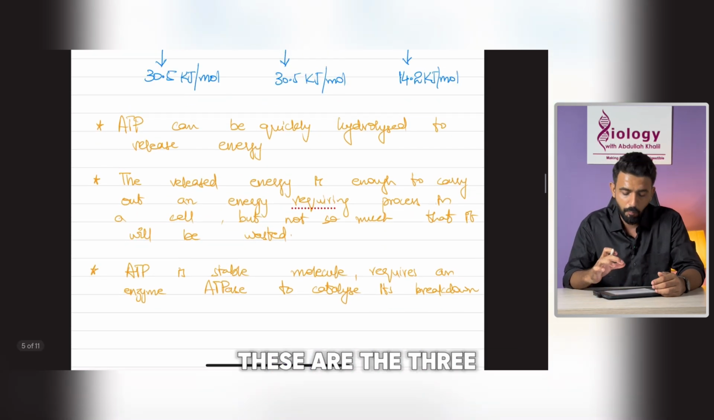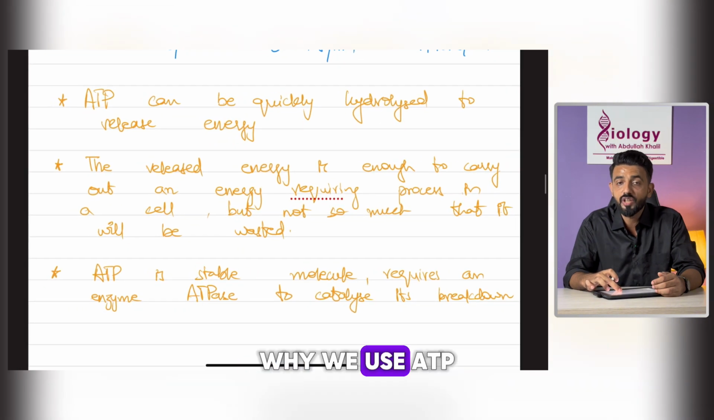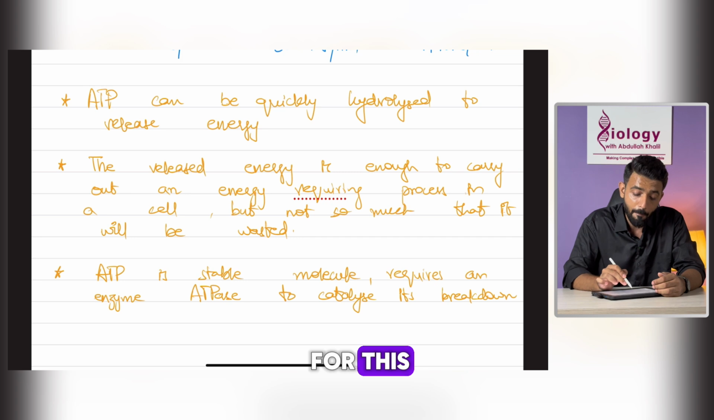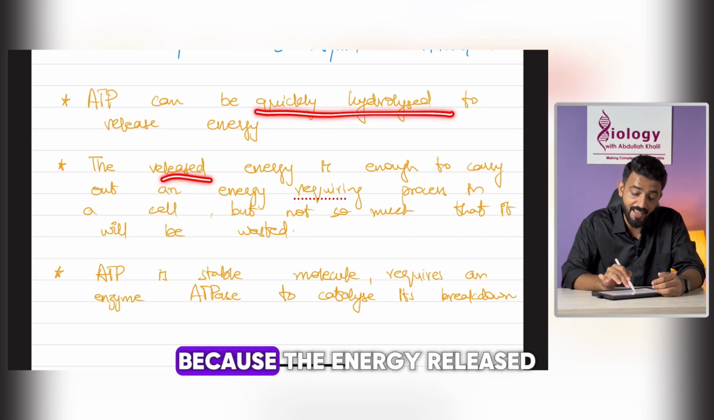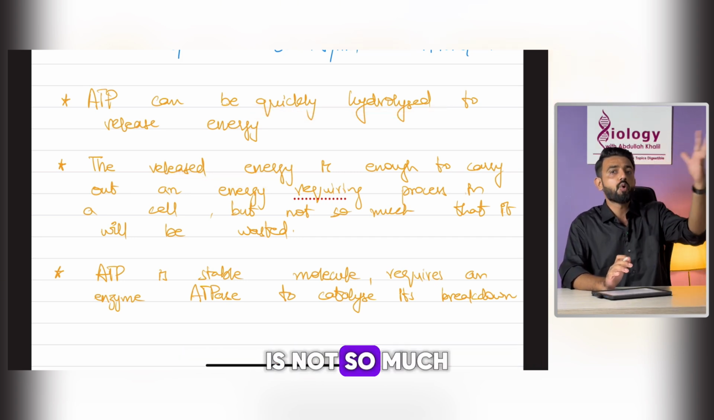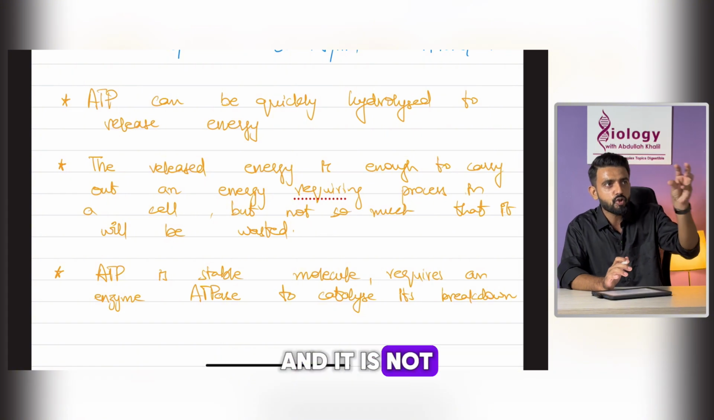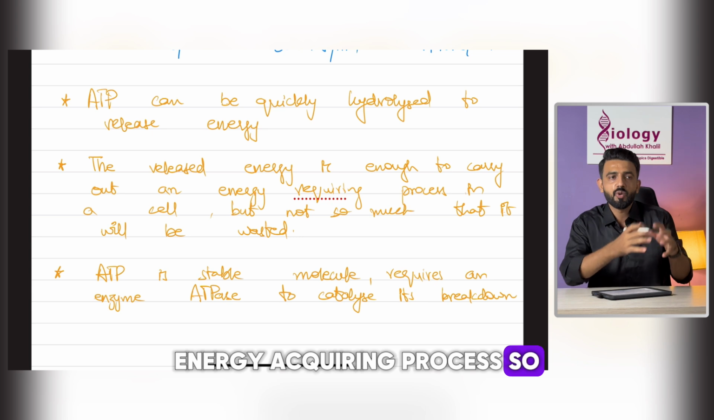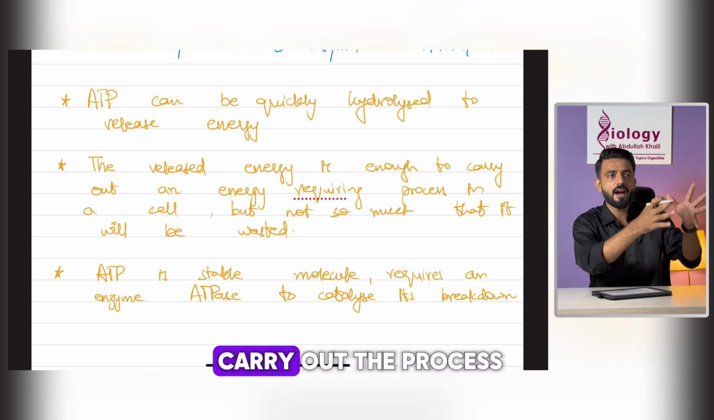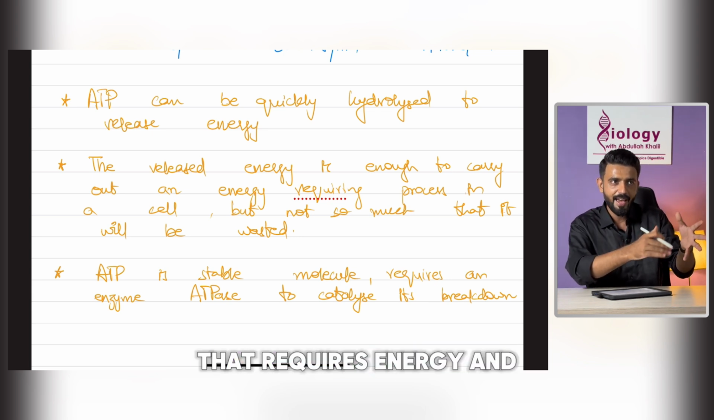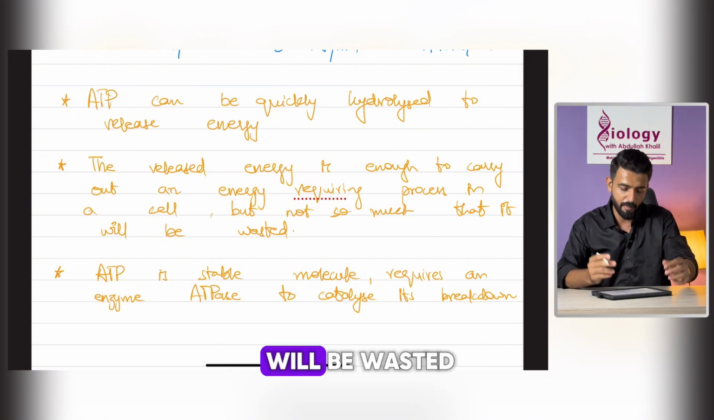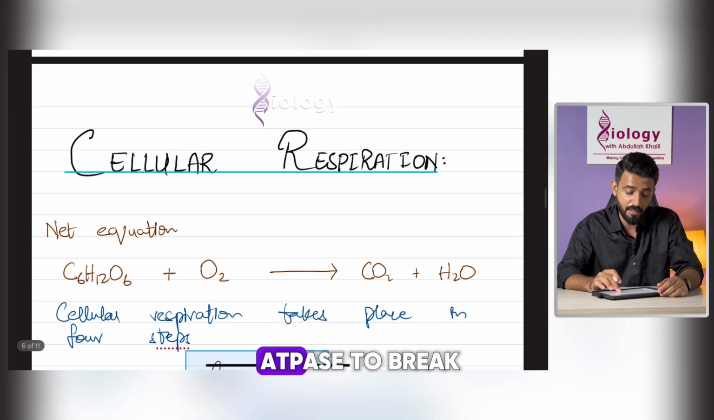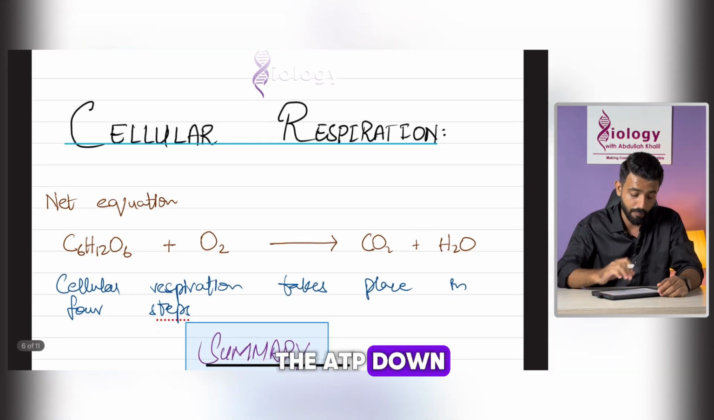These are the 3 points that I have mentioned here, why we use ATP as the energy currency, or why it is the most suitable candidate for this. Because it can be quickly hydrolyzed, because the energy released is not so much that it will be wasted, and it is not so small that it wouldn't be enough for the energy requiring process. Then ATP is a stable molecule. It requires an enzyme, ATPase, to break the ATP down.